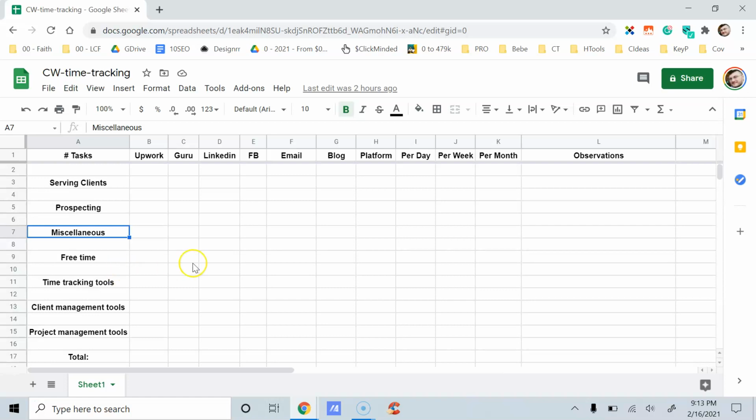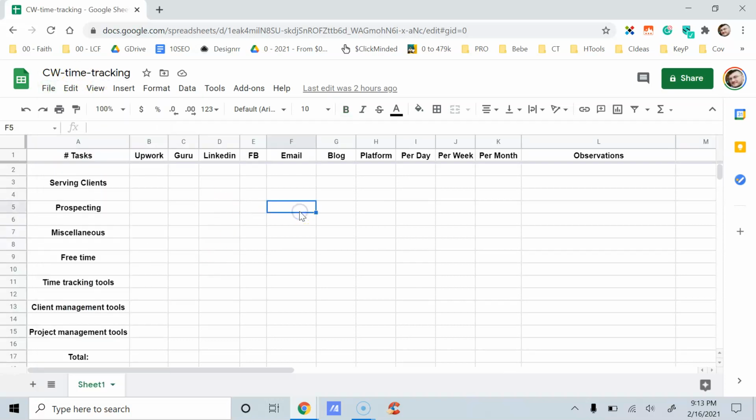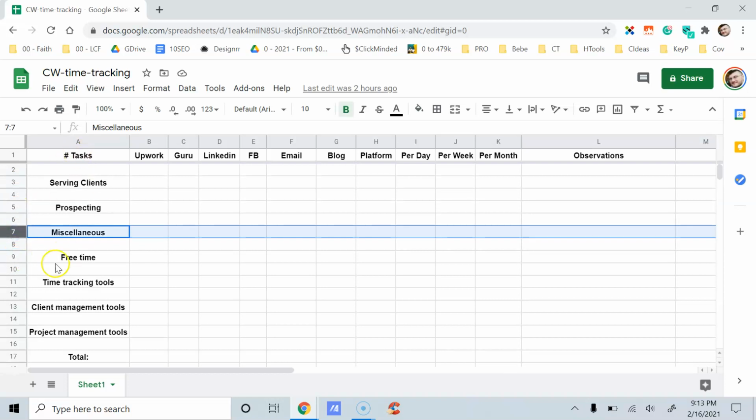Okay, so this is why I come up with this Google Sheet, which I want you to fill out. Just click on File, make copy, so you can save this on your own Google Drive, and then you can start to fill it out. The last column, called Observations, this is where you type in whatever remarks or comments you want to jot down, depending on a particular row.